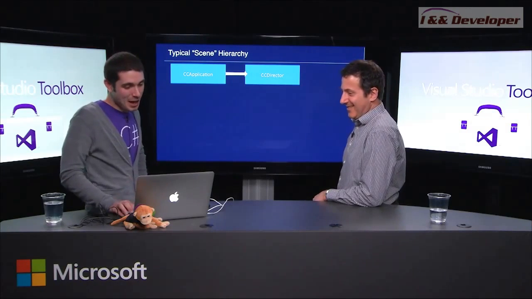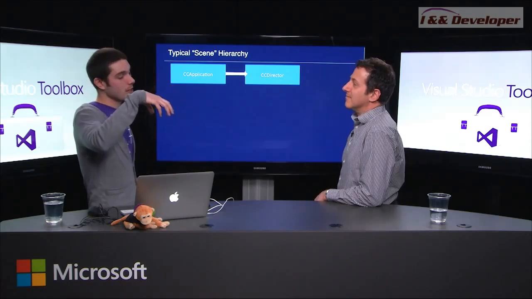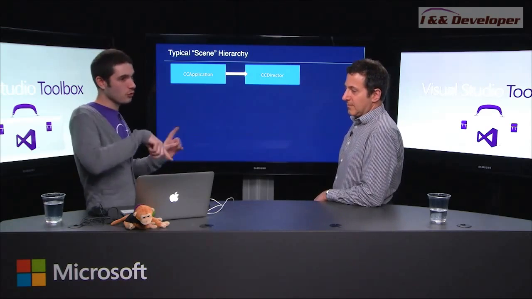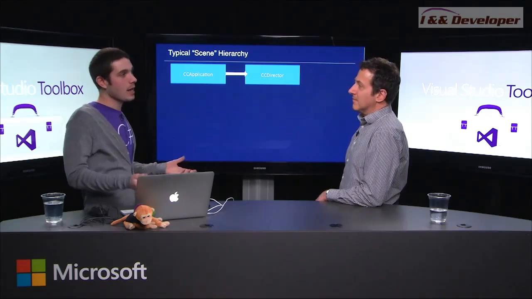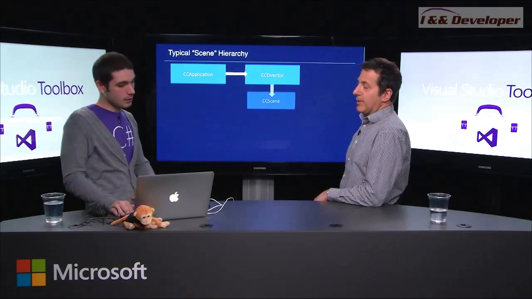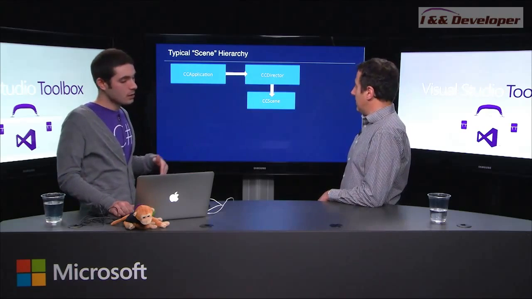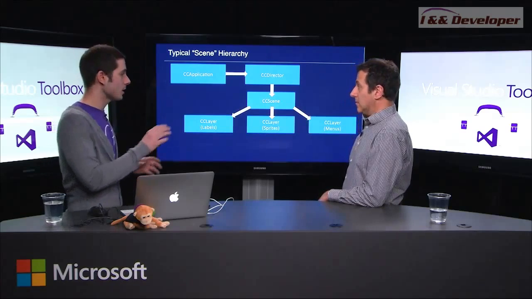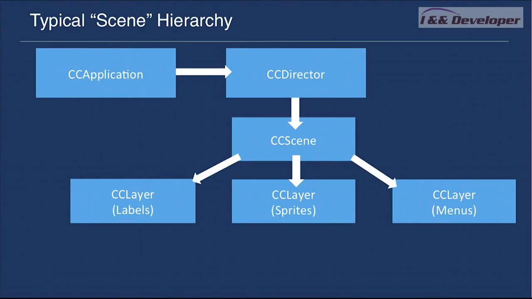So the director is like a puppet master, right? It's directing all of the scenes of your application. It points and directs where to go. So if a game ends, you tell the director to move to the next scene. Okay. So that's where the scene comes in. We're now going down the chart. And the scene has layers. Each scene, you can think of it as a level of your game, or the start of your game, the credits of your game. Those are scenes. Got it.